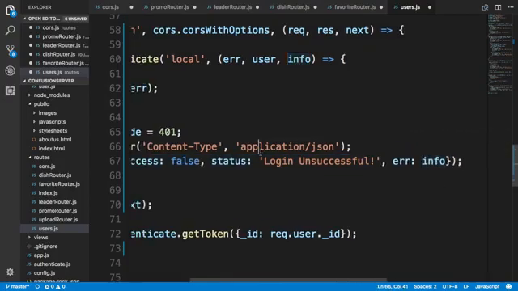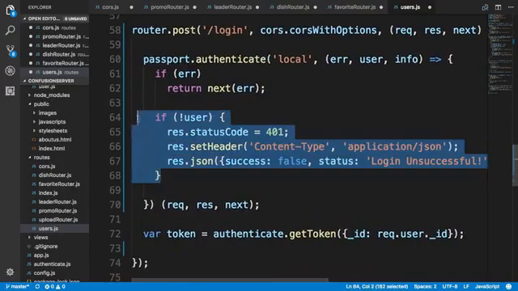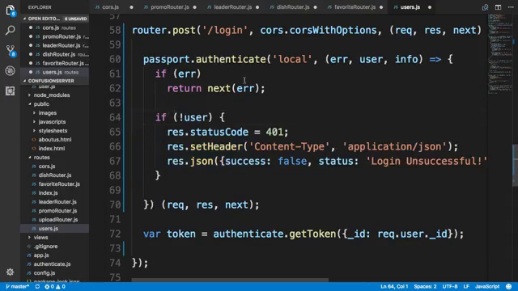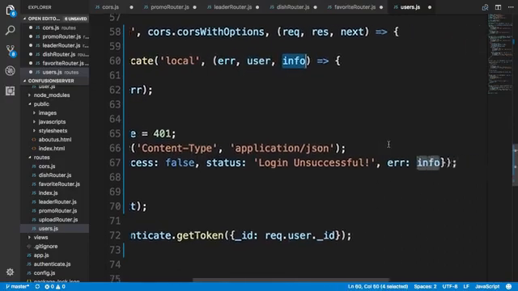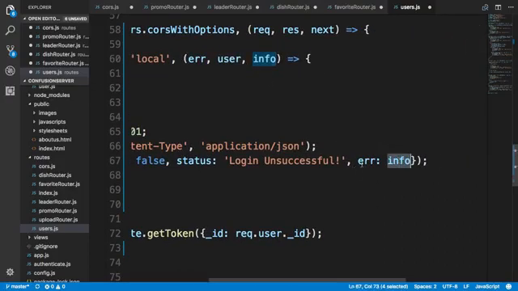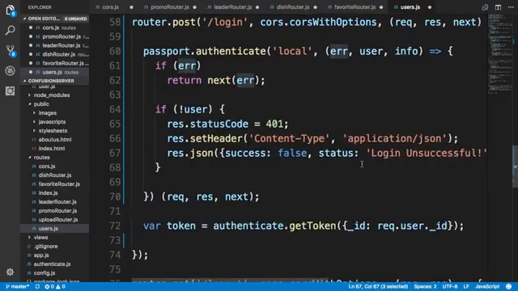Now note that this situation will occur if either the username or the password is incorrect. And so this is not an error in the error sense, but the fact that the authenticate could not find either the user or the password of the user is incorrect. So that information will be encoded into the info that comes in, and so I will pass that back as an error to my client side.